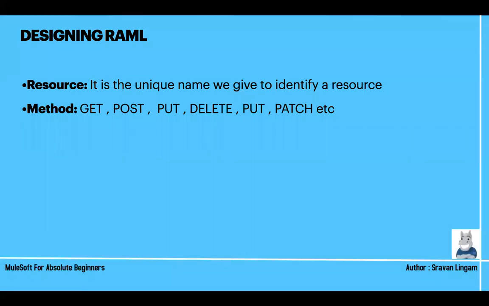So if you are creating something, understand the words, we will use the post method. If you are updating anything, like password updates and all these things, we will use the put method. If you are removing anything, we will use the delete method. If there is any patch kind of thing, we'll use patch. So these are the different kinds of methods.